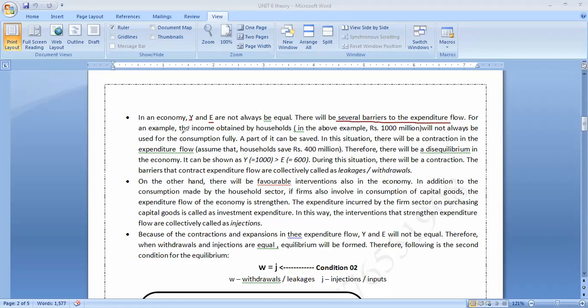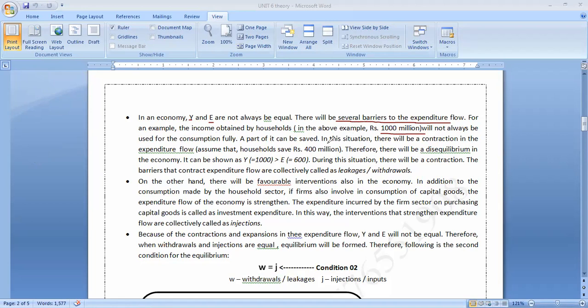For example, the income obtained by households, in the above example 1,000 million, will not always be used for consumption fully. A part of it can be saved.